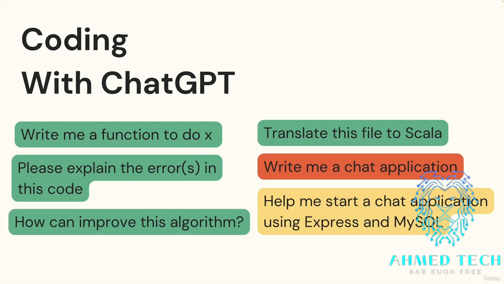Where it does not do well, as I've already explained, is asking it to write a full-fledged application from scratch. With a caveat: if you're willing to work with it, if you have the technical know-how, if you want to try and coach it along the right path, you can get it to help you with larger pieces of code, but you have to ask very specific pointed questions. You have to be careful about how many tokens have been used in the context window, and you have to be very specific. So asking something like write me a chat application won't get you far. Asking it to help you start a chat application using Express and MySQL might get you started.